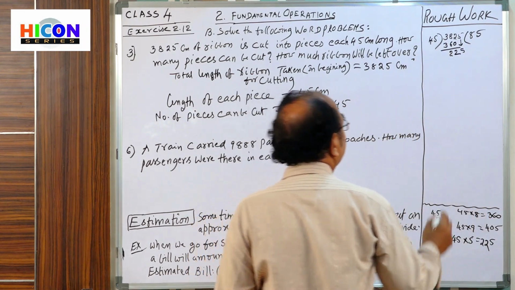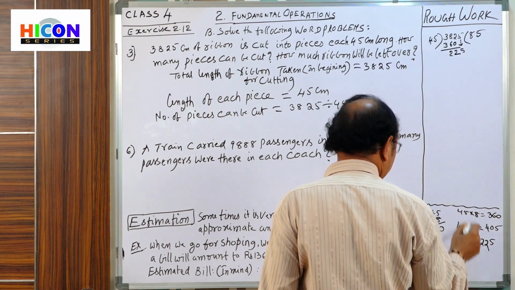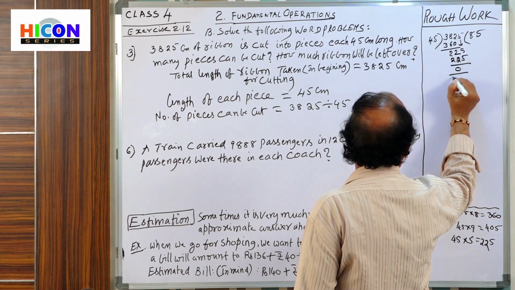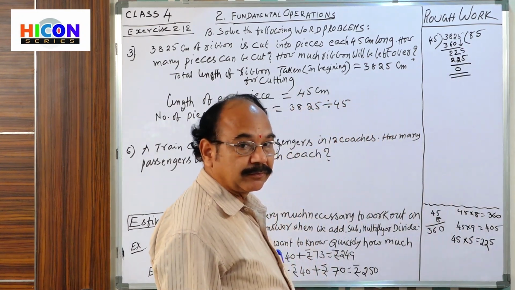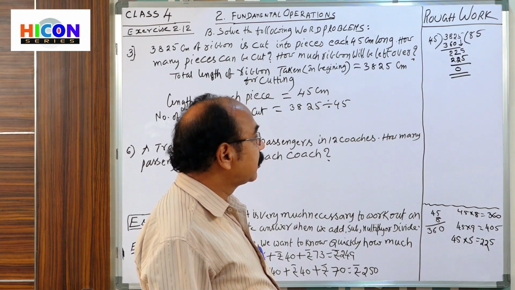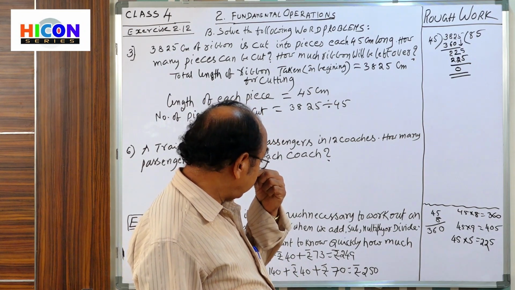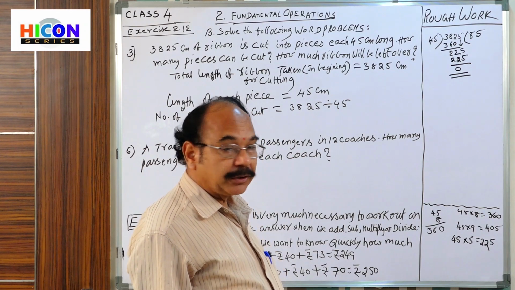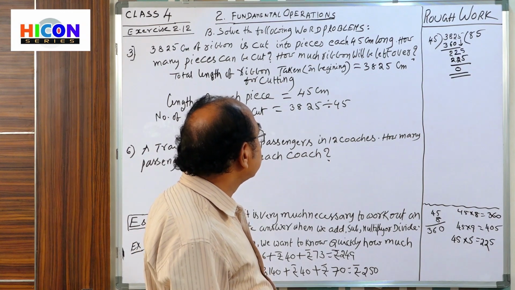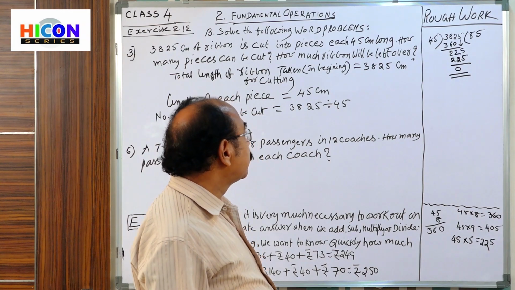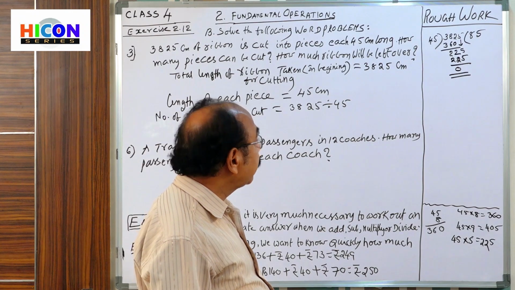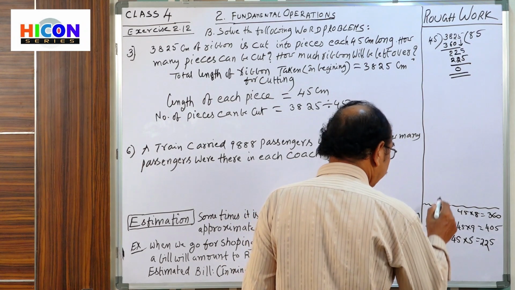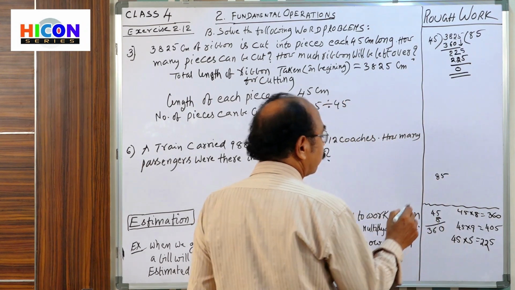45 into 5 is 225. Exactly divisible means leaving the remainder 0. In the exactly divisible case, we get 0 as the remainder. That means 45 times 85 is 3825.